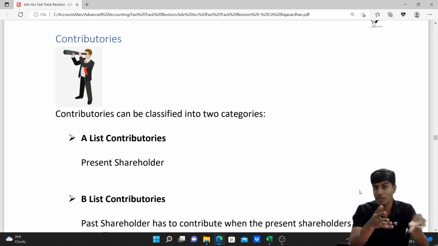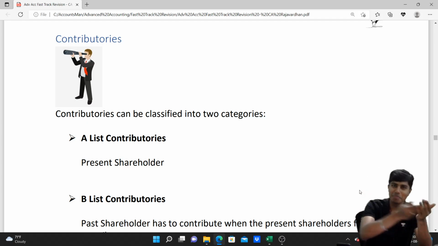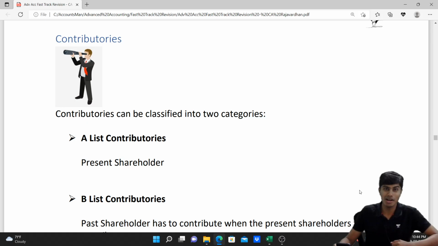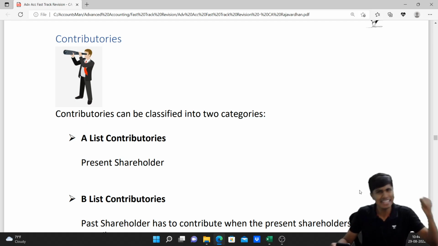I'll find someone who is very innocent, very poor and doesn't have any money, and transfer the shares to him by charity, free of cost. If I do that, on the date of liquidation, when the company comes to ask for money, they find that the innocent poor person is a shareholder and doesn't have any money to pay the company. In that case, I'm transferring my liability to him in a very smart way. So if you think you are smart, the company is smarter, and company law is even more so. Company law says that if the present shareholders fail to contribute in the event of liquidation, the company can go back to the past shareholder and ask him for the money.